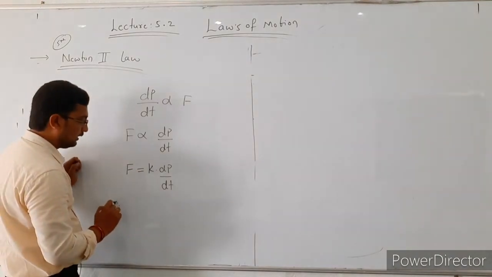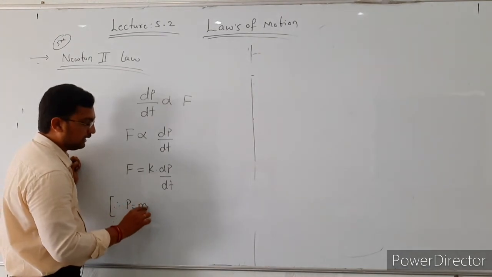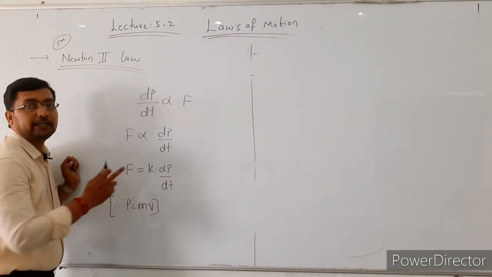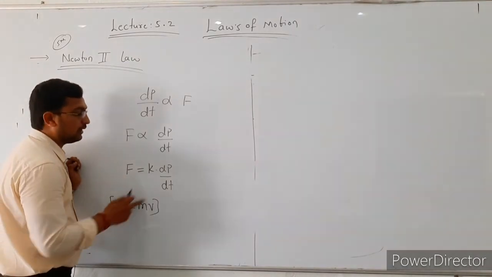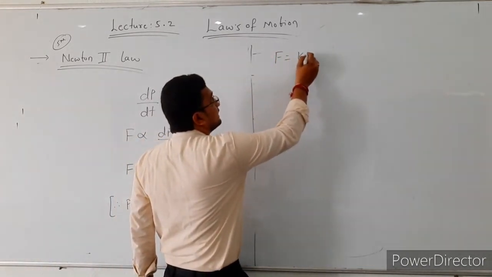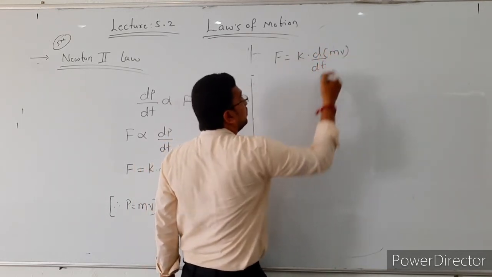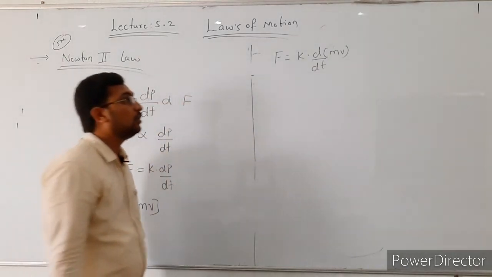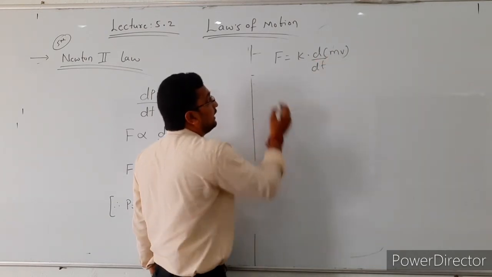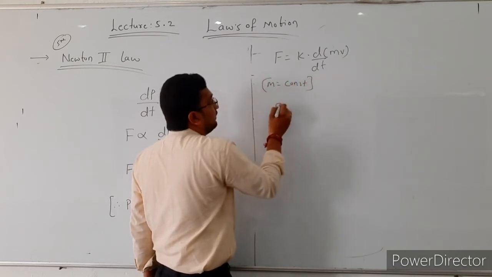We already know that p is the linear momentum, which is the product of mass and velocity, from the definition of linear momentum. Substitute the p value in this equation. Force is equal to k into d by dt of p, and p is mass into velocity. In this case we are assuming that the mass of the system is constant.